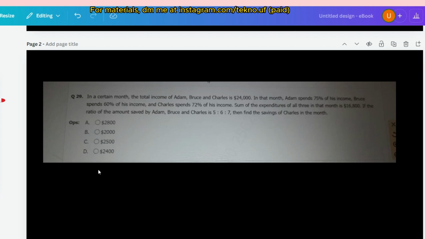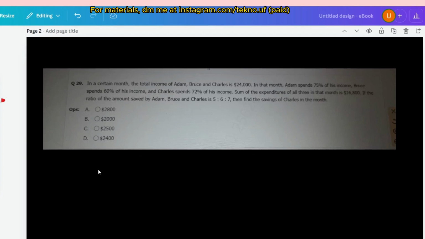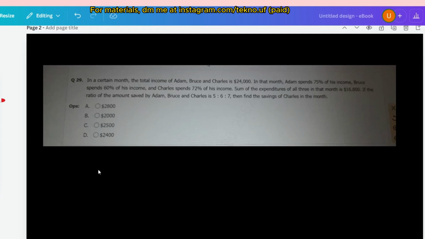In that month Adam spent 75% of his income, Bruce spends 60% of his income, and Charles spends 72% of his income. The sum of the expenditure of all three that month is given. If the ratio of the amount saved by Adam, Bruce and Charles is given, then find the savings of Charles in the month.